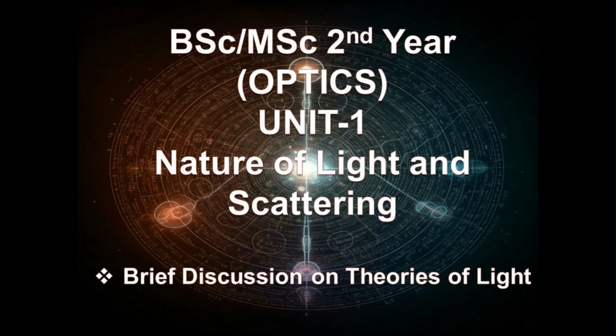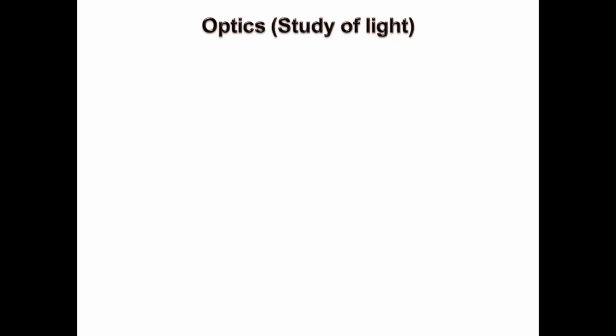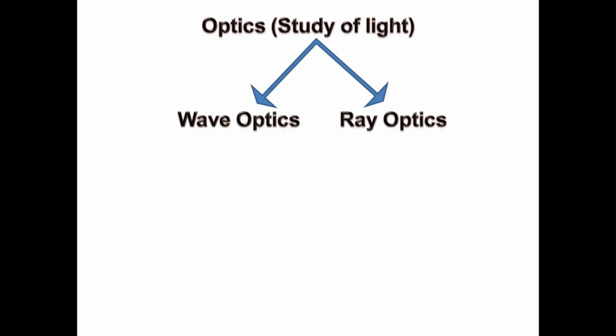So first of all, try to understand what we mean by optics. It is nothing but the study of light, which can be broadly classified into wave optics and ray optics. So you can understand that we'll discuss light, and our first unit is nature of light and scattering. Now, what do we mean by light?